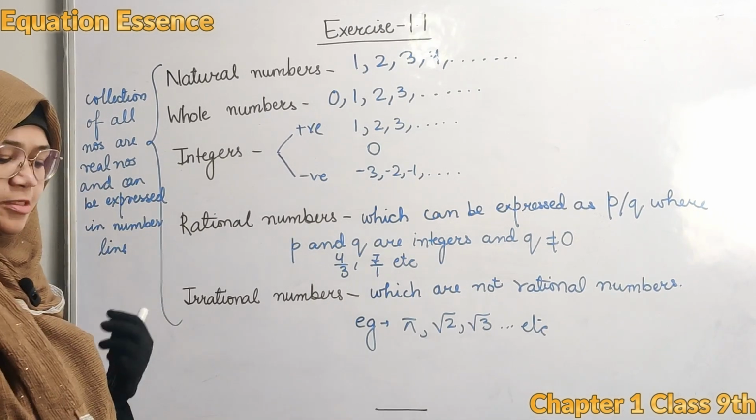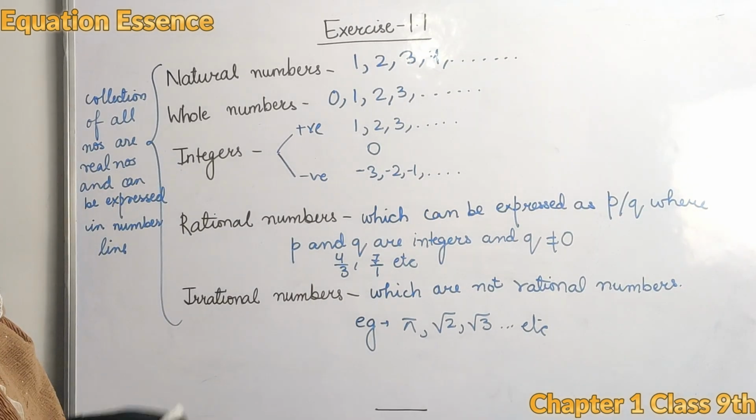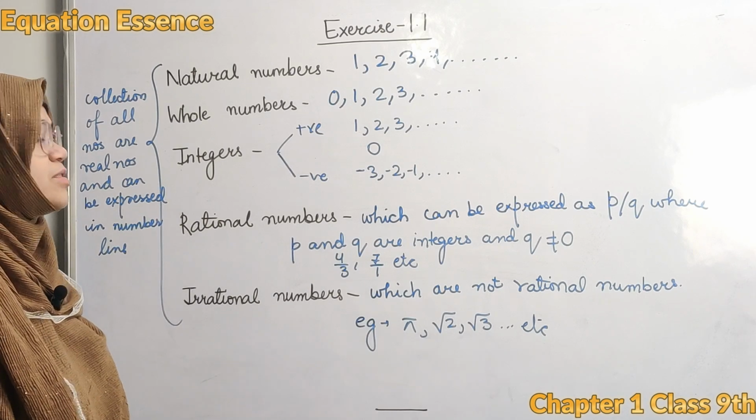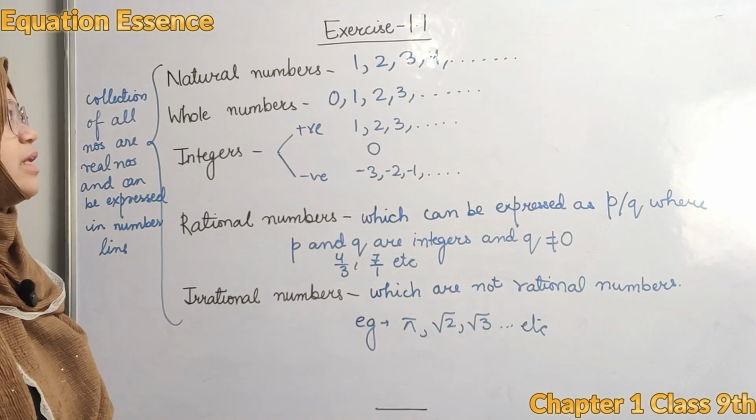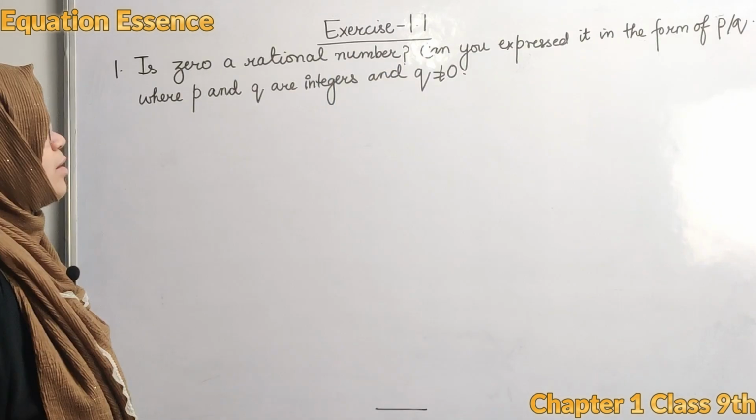Those numbers which can be expressed on the number line, that contain natural, whole numbers, integers, rational and irrational numbers are known as real numbers. So now let's start exercise 1.1.